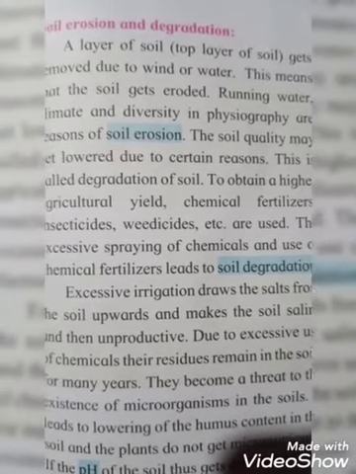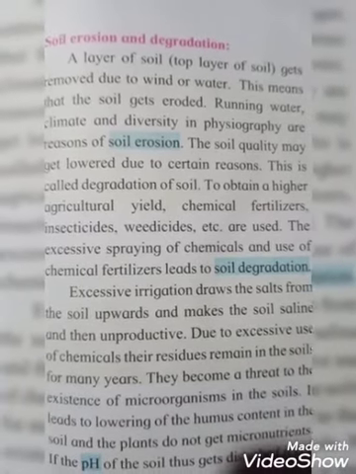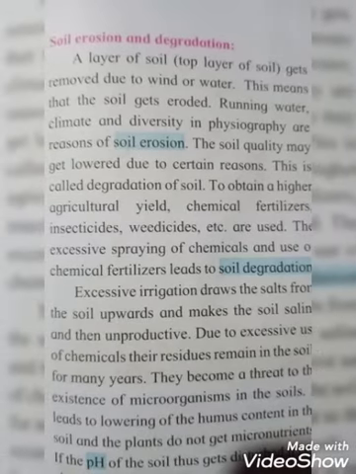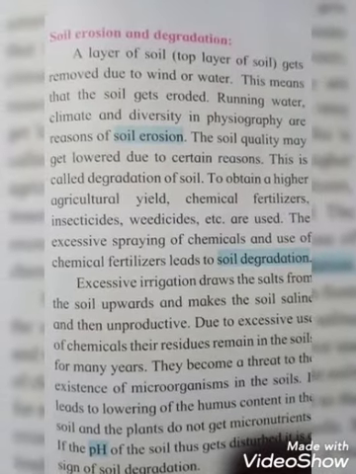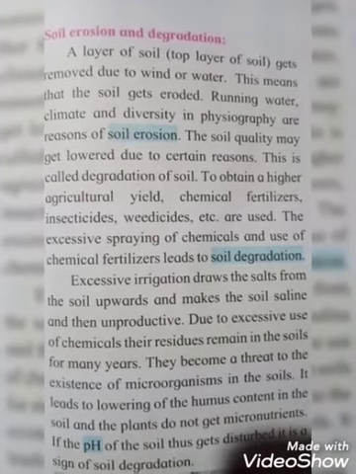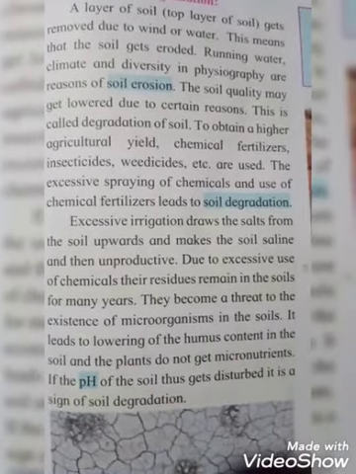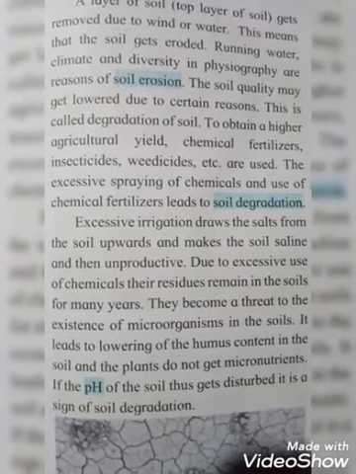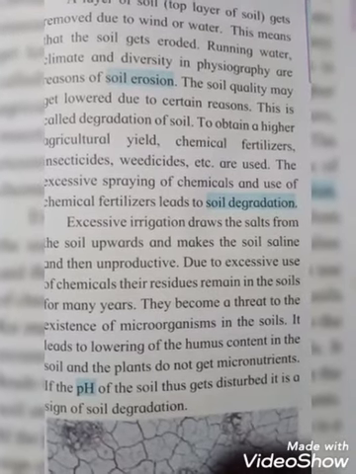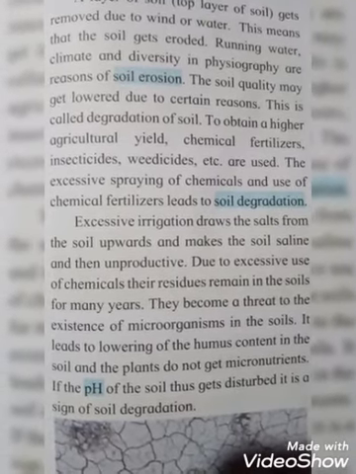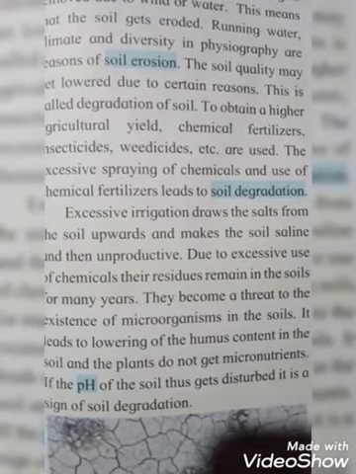Farmers use more and more chemical fertilizers to make production very large scale, and to stop pests they use insecticides and weedicides along with excessive spraying of chemicals, and that leads to soil degradation. Okay students, excessive irrigation draws the salt from the soil upward and makes the soil saline, and then unproductive. The more you irrigate, the more salt is drawn upward and the soil becomes saline. Unproductive means infertile, not producing.